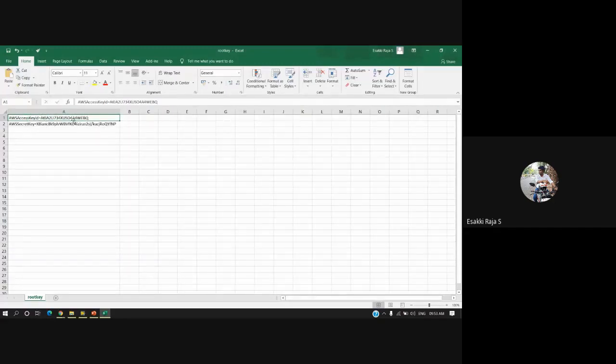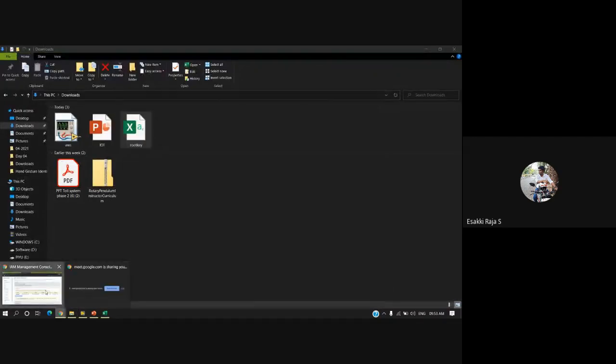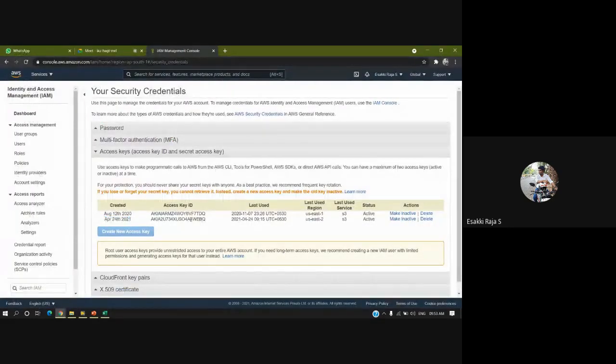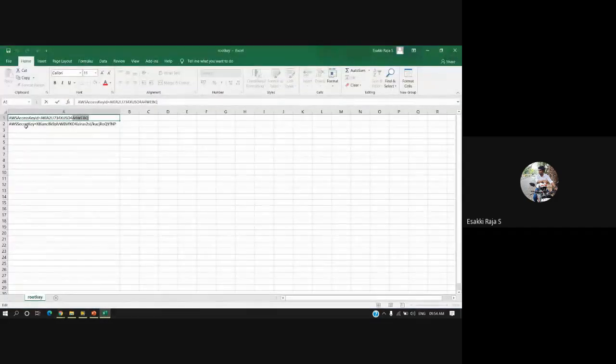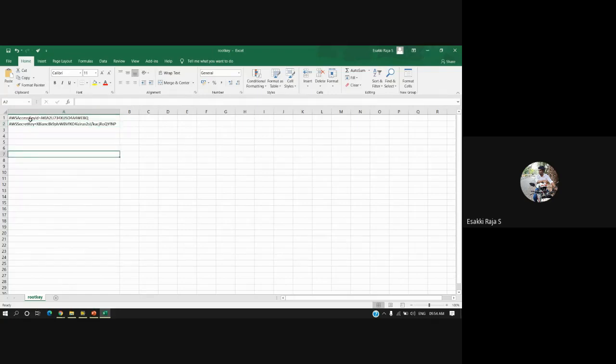You can see the last 5 characters for the web queue. This is the name which I created today for web queue, and this is the access key ID which I created today. To access this cloud, we should know the access key ID and the secret key. We should know both, only then can we access our cloud. Now we have both, so we can directly access the cloud.